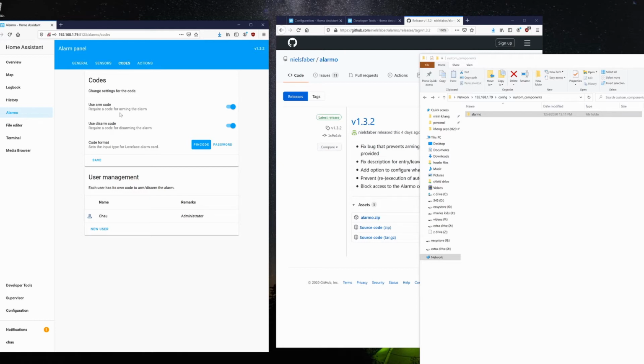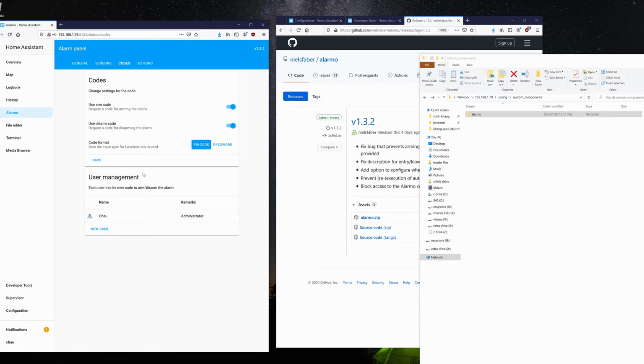Click on codes. I set it up as needing the alarm code to turn on the alarm as well as turning off the alarm, obviously, because you need the alarm code to disarm it. But some people don't need the code if they want to arm it. I can see how useful it is if you have kids because you don't want the kids to accidentally turn on the alarm.